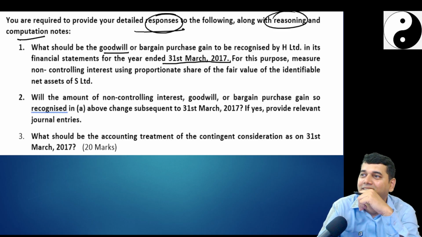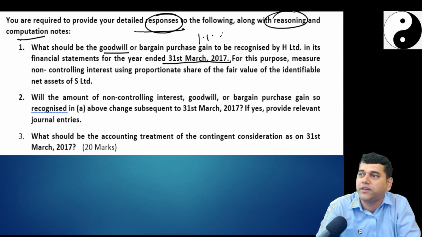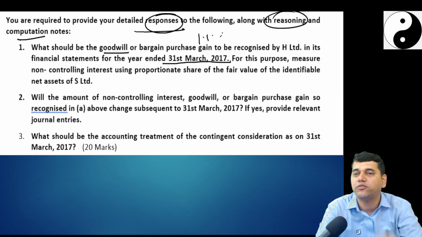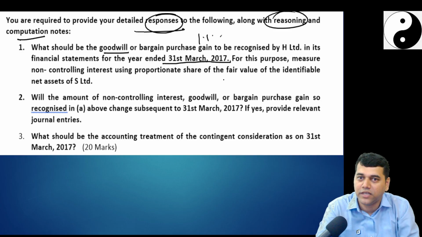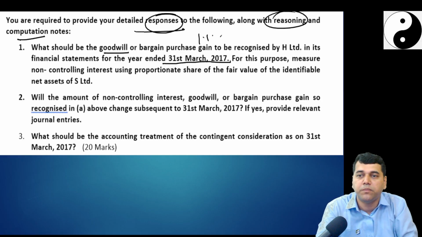For this, you should calculate on 1st of January, no? Then one more measurement period adjustment is going to come. That's what you have to tell. What is the amount? We'll solve this, don't worry. For this purpose, measure NCI using proportionate share of fair value.